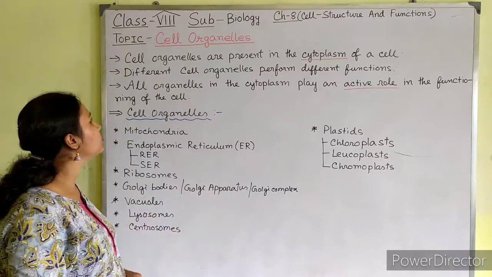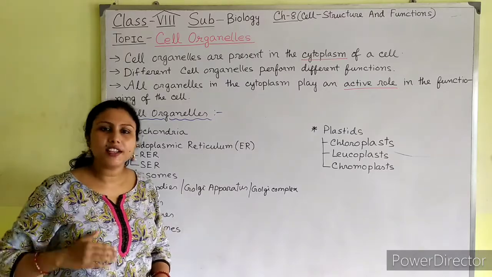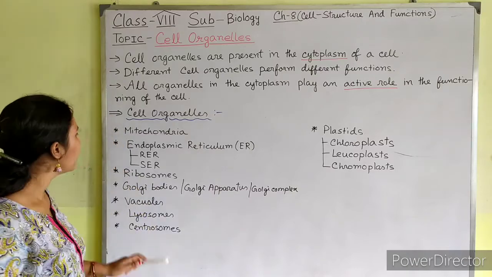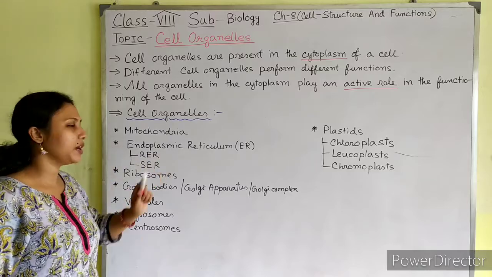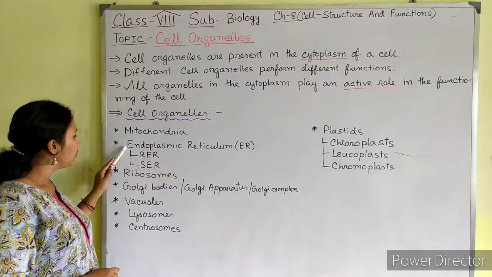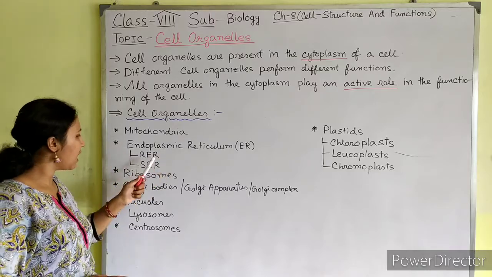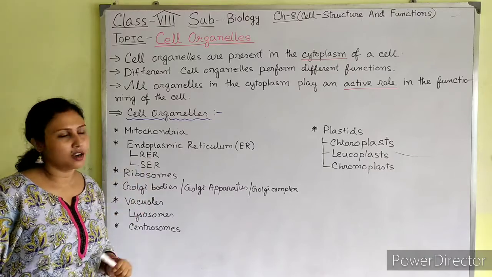So we will learn in today's video about different cell organelles, which are mitochondria, endoplasmic reticulum, which is again of two types, that is RER and SER.